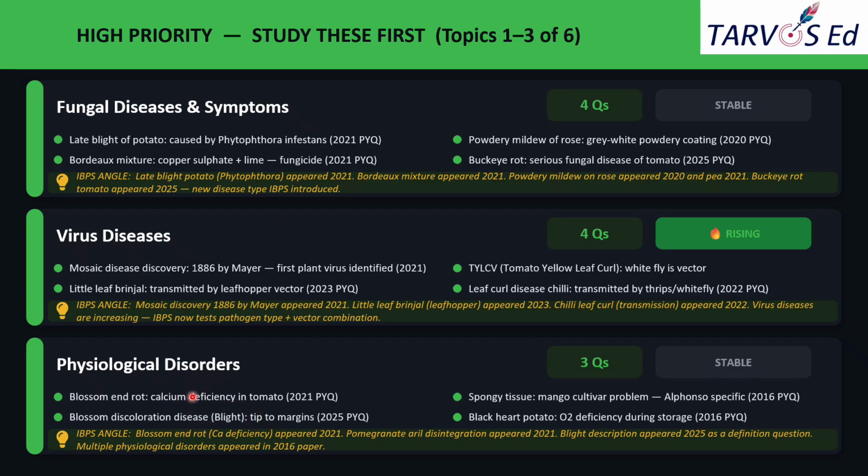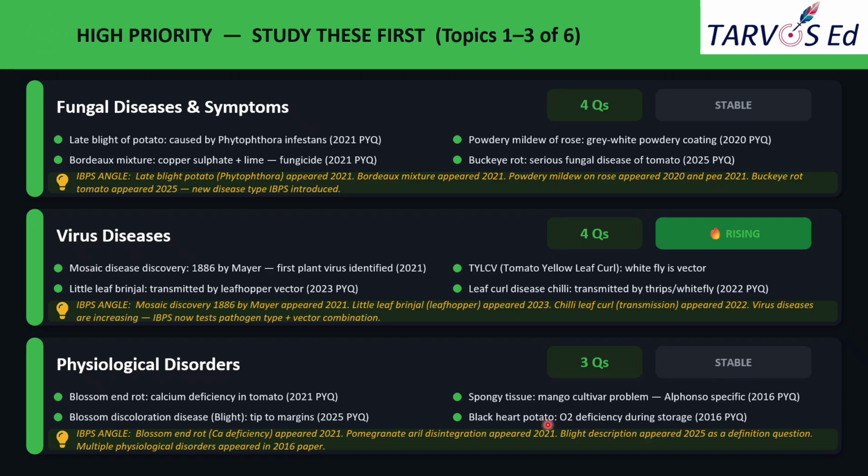And blossom discoloration disease, which is known as blight, progresses from the tip towards the margin. And this definitional description question appeared in 2025. Next, spongy tissue is a storage problem that is specific to mango, particularly the Alphonso cultivar, which is sensitive, where you can see the spongy tissue storage problem. And this one also appeared in 2016.